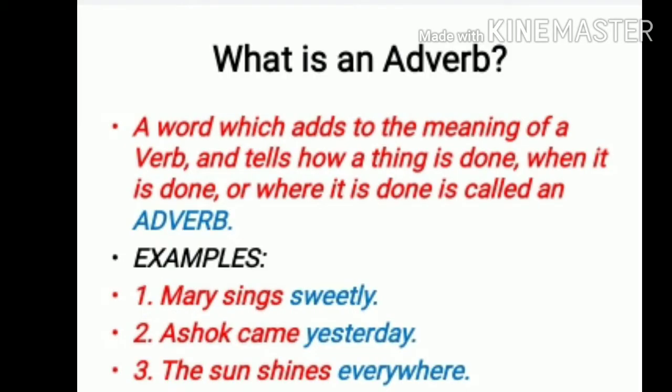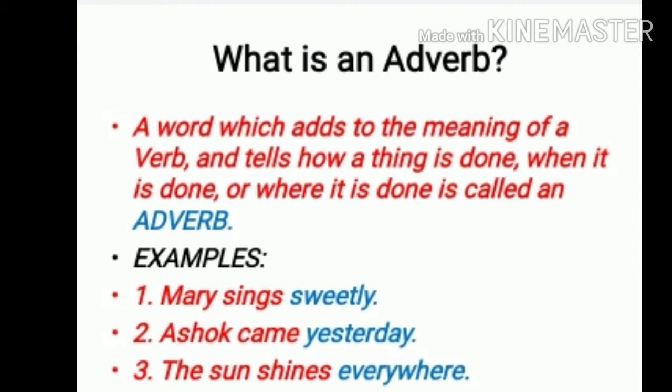What is an adverb? A word which adds to the meaning of a verb and tells how a thing is done, when it is done, or where it is done, is called an adverb. So, an adverb always adds more meaning to the verb. As an adjective tells you more about the noun, the adverb tells us more about the action, the verb which is done in the sentence.